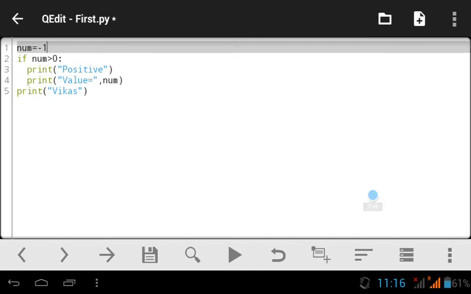So this is the concept of line indentation. That means after a condition, if you leave the same number of spaces in the subsequent statements, then Python will assume them as a common block.